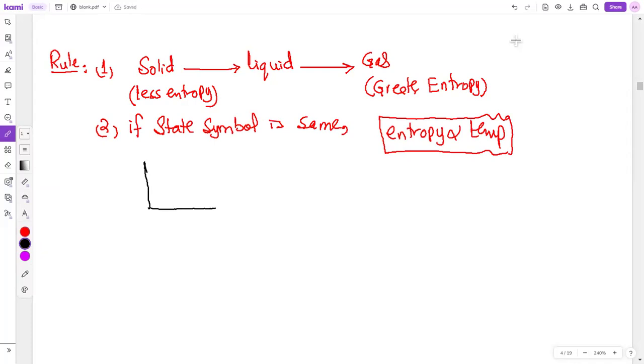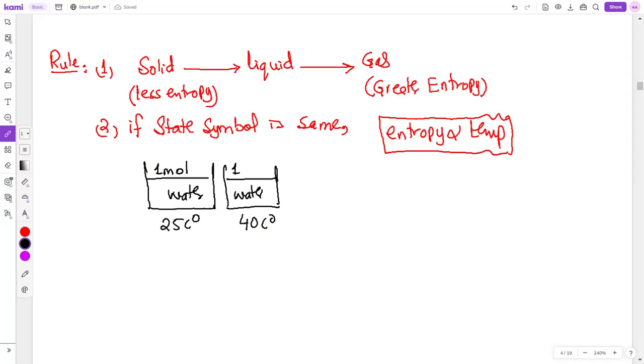Suppose we have water in two containers. We have water over here and water over here. In one container the temperature is 25 degrees Celsius, in the other container it is 40 degrees Celsius. Let's say both have 1 mole of water, so the amount is the same, the state symbol is the same, and the temperature is different. Do you think the randomness will be the same in both? In which case is the randomness greater?